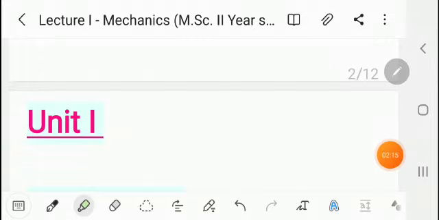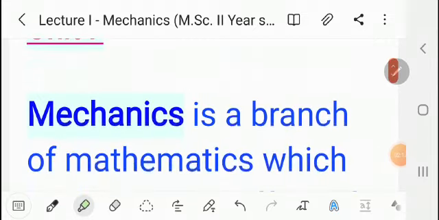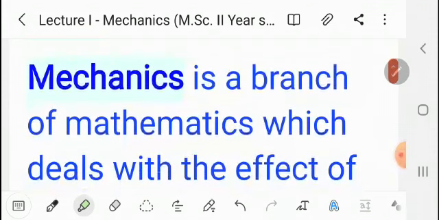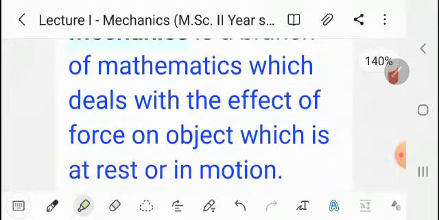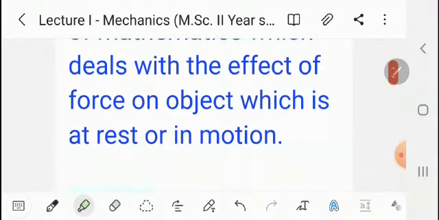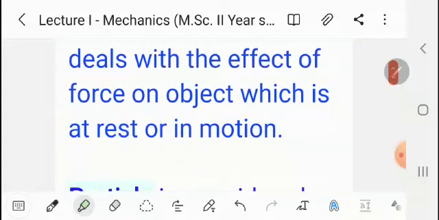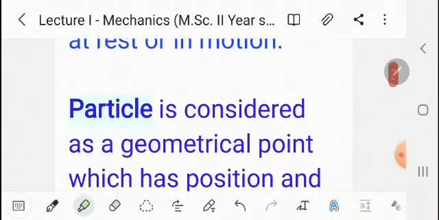Let us start unit first. Firstly, we take the definition of mechanics. Mechanics is the branch of mathematics which deals with the effect of force on an object which is at rest or in motion.